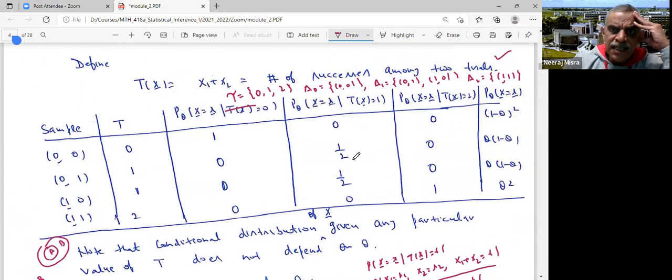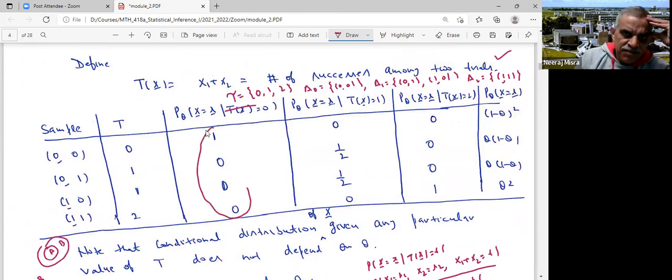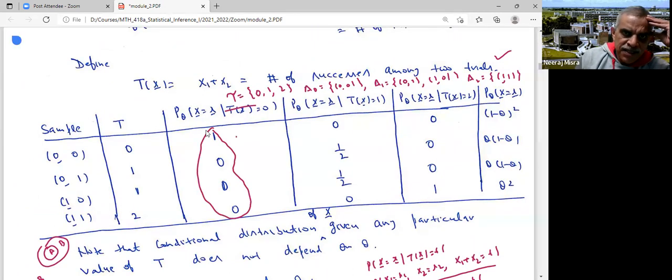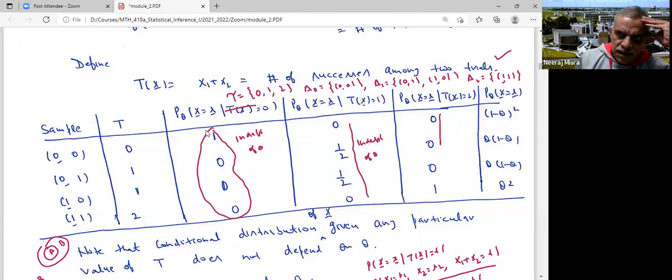So you can see the conditional distribution of X given T is equal to t nowhere depends on theta. This is independent of theta.